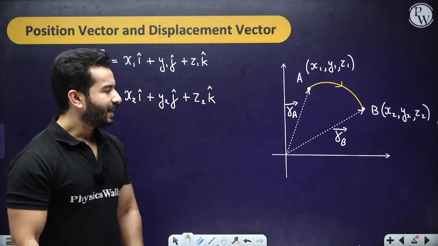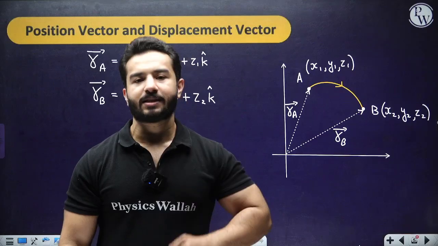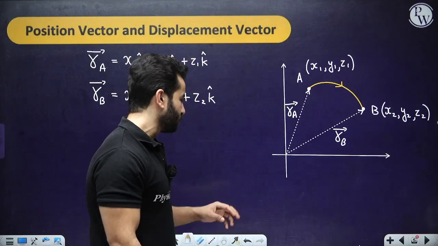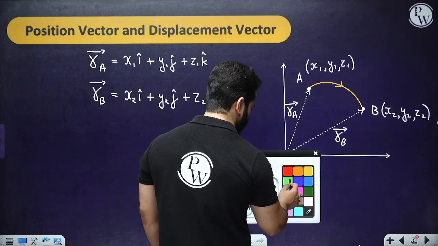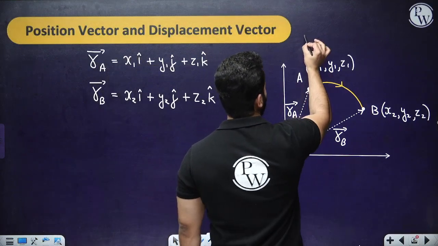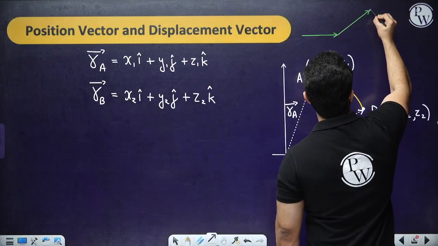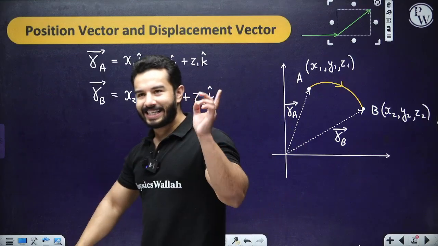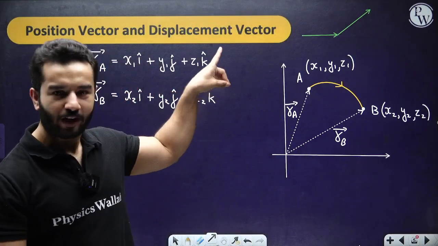Is that correct? Now, when we talk about a new vector, that is the displacement vector, please understand what we are trying to say. If you remember from the vector class, we did something like this. Let's suppose we have a vector A and another vector B, and the tail of vector B coincides with the head of vector A, right?